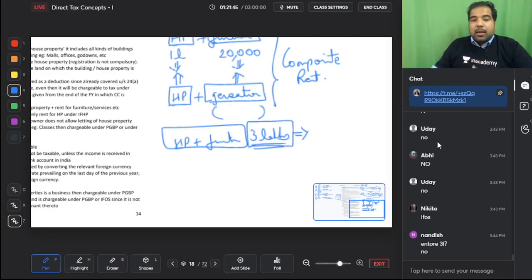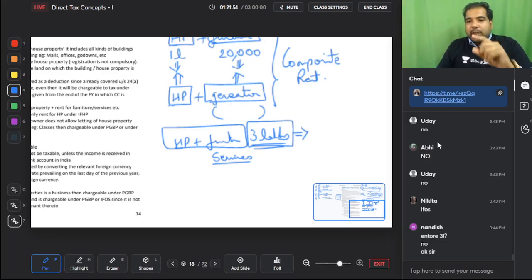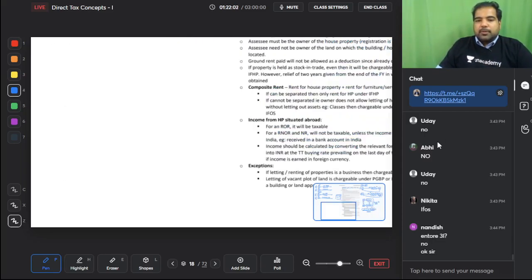So entire 3 lakh. But if it is a service and you know what is the cost of the service, then you can remove that part. But that's not so important. Only one thing I want to tell you guys, that you can take in house property only for house property, not for any facility, not for any furniture. Perfect.